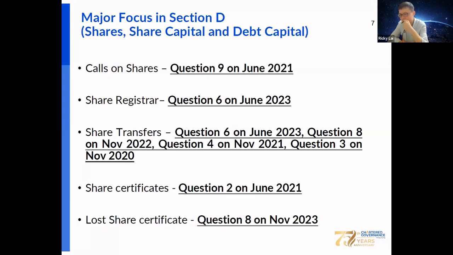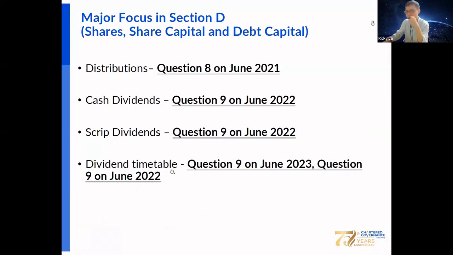As good evidence for the holder of the shares, the shareholder should have a share certificate. What are the formality and procedures when the shareholder loses the share certificate? The shareholder can apply to the company for a replacement, to cancel the old share certificate and issue a new one.